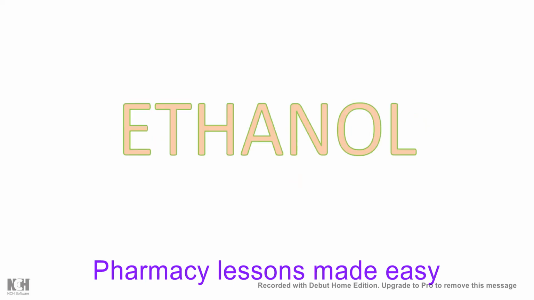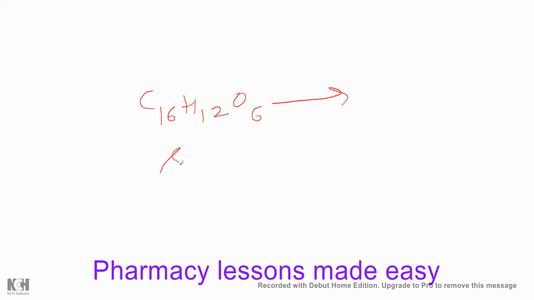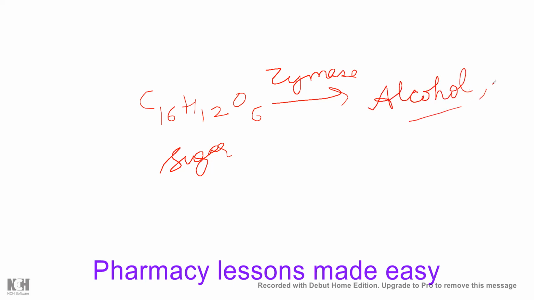So let's begin with the topic of the day, that is ethanol, also called ethyl alcohol. It is actually manufactured by the fermentation of sugar. So what happens is sugar is acted upon by the enzyme zymase, and it will lead to the formation of alcohol. So this is how alcohol is actually manufactured. The major source of this sugar is molasses, for commercial alcohol production.